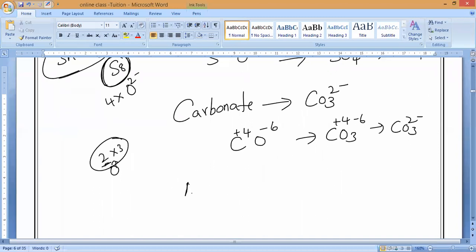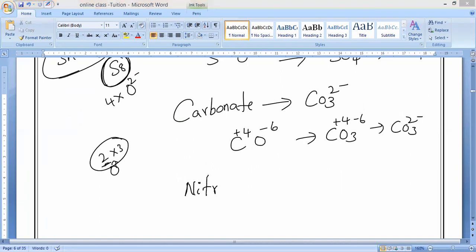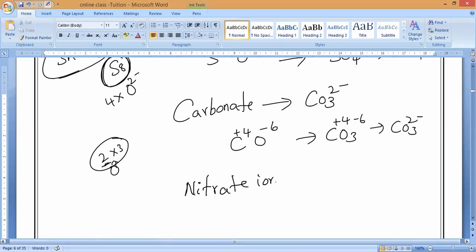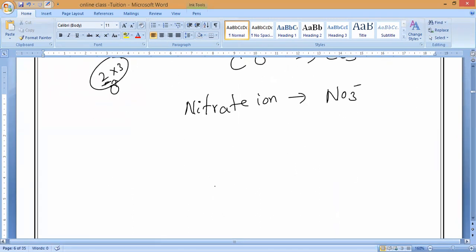Next, nitrate. Nitrate or nitrite, I think. One minute. Nitrate only. Nitrate ion. So now nitrate means what? NO3 minus. Nitrate can share 3 electrons, plus 3. Oxygen, 3 oxygens means what? 3 into 2 is how much? 6. Correct?